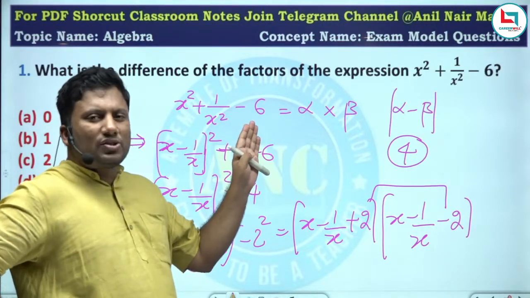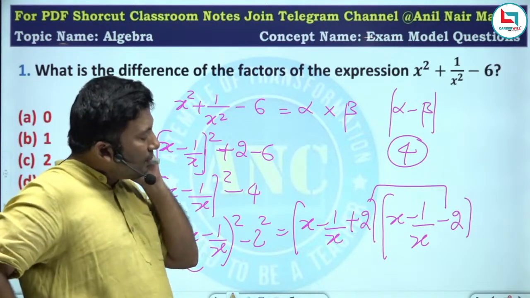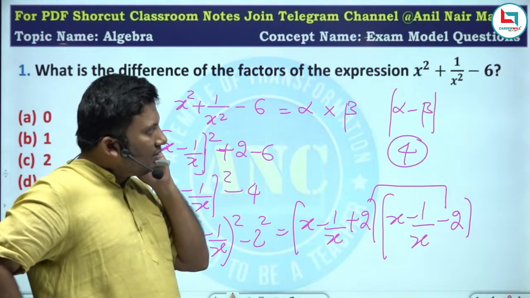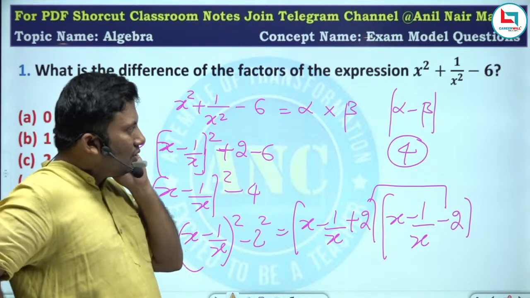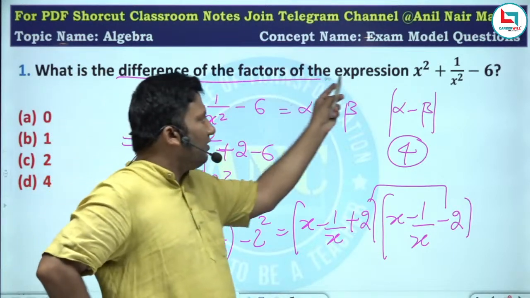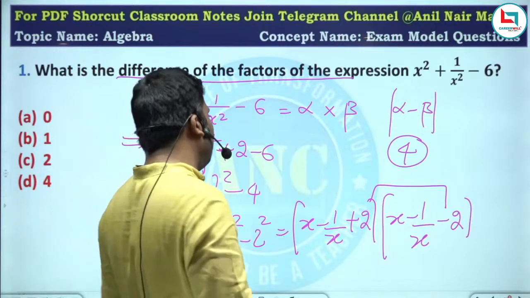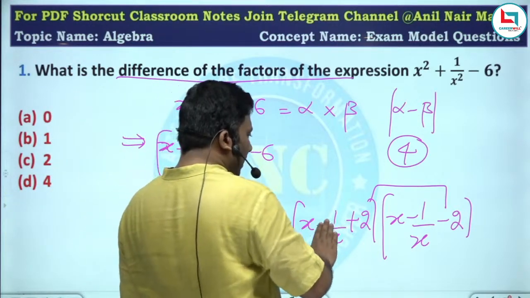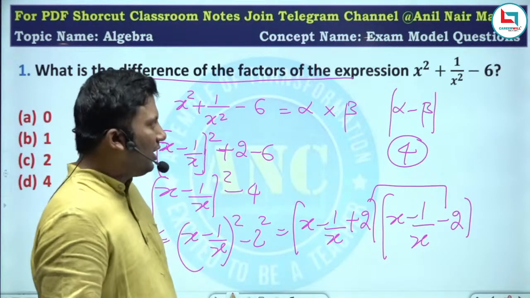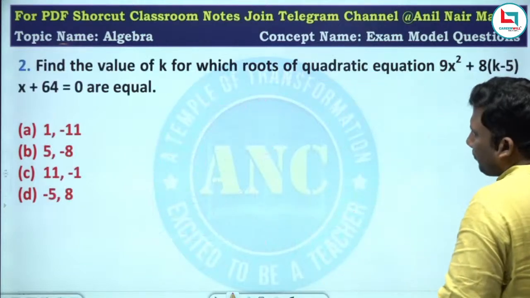So x square plus 1 by x square minus 6. What is the difference of the factors of this expression? The difference of the factors of this expression is 4. x minus 1 by x plus 2, x minus 1 by x minus 2. I hope the idea is clear. First one answer is 4.